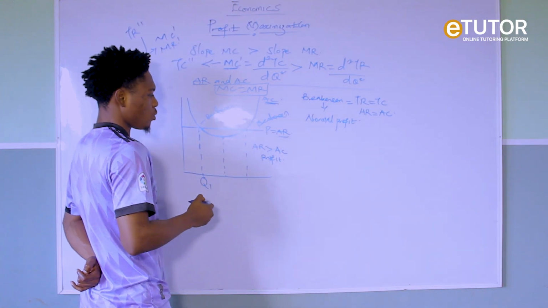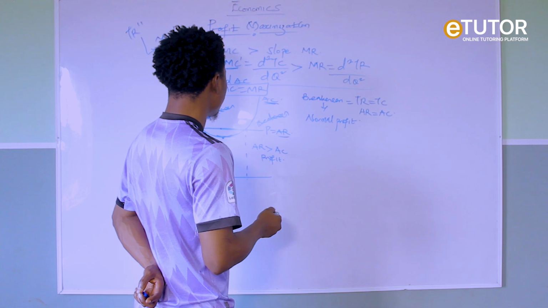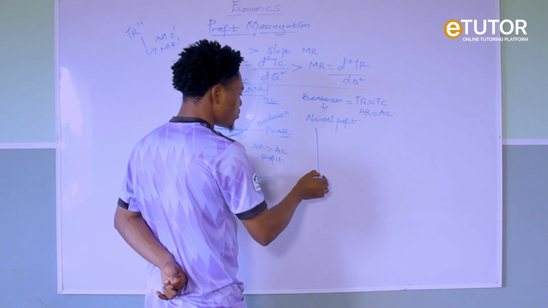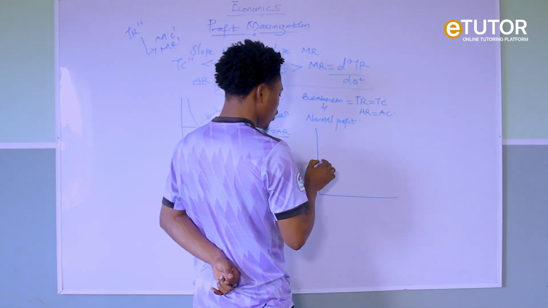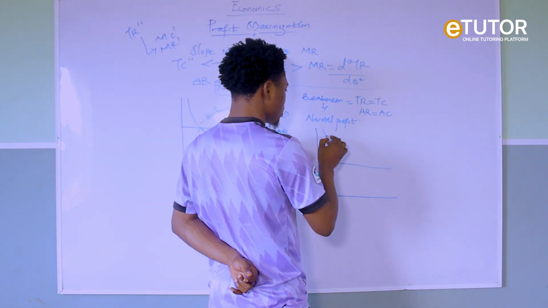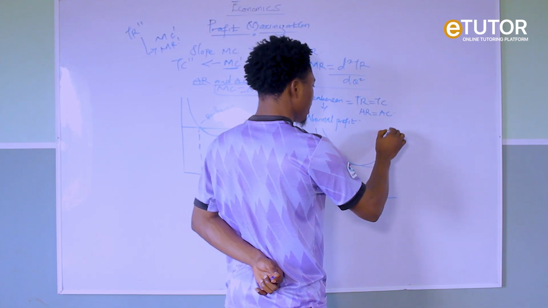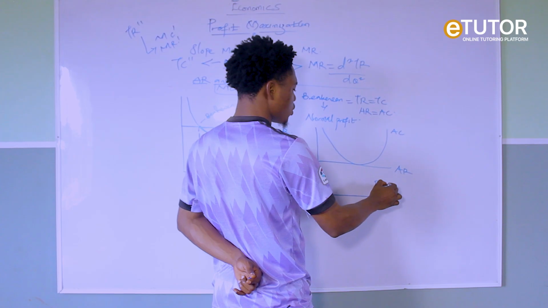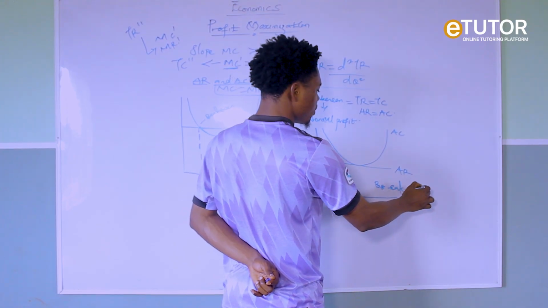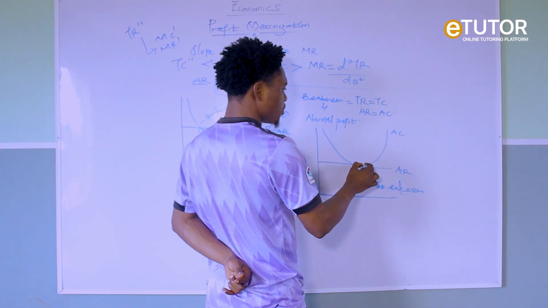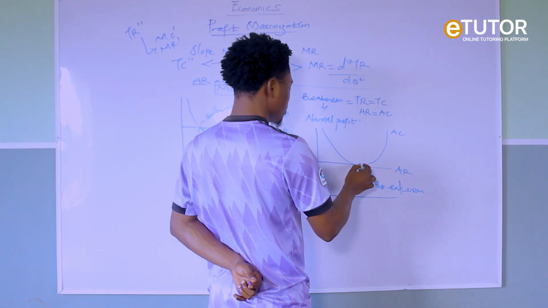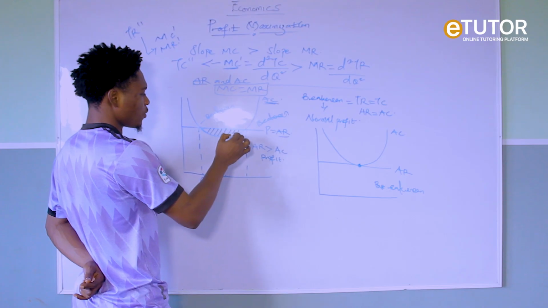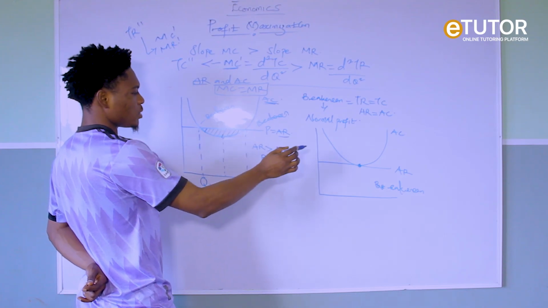So the reason why we say break-even is because this and this, they are both equal. Now, to show that it is a break-even, the minimum point of the average cost will rest directly on the average revenue. So here now, there is break-even. So this is the break-even of the firm. This point is the break-even point, right? This is the break-even point. This one is for the profit. So this portion is a profit.